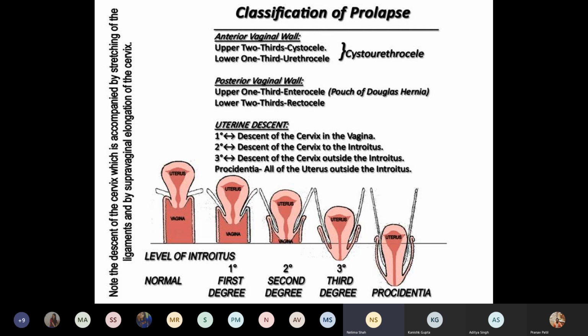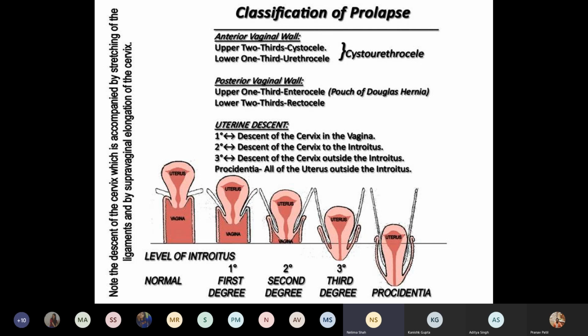Now after that, we'll see the classification of prolapse. When the anterior vaginal wall, upper 2/3, is prolapsed, that is a cystocele, and if the lower part at the site of urethra has a prolapse, it is called cystourethrocoele. In case of the posterior vaginal wall, upper 1/3 prolapse is called enterocele, that is, the pouch of Douglas has come down. Lower 2/3 is called rectocele.